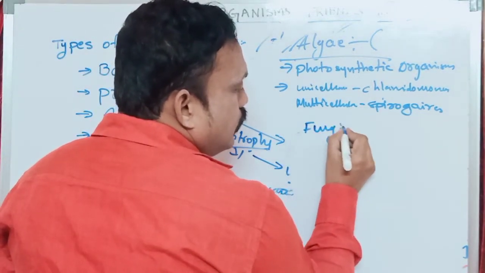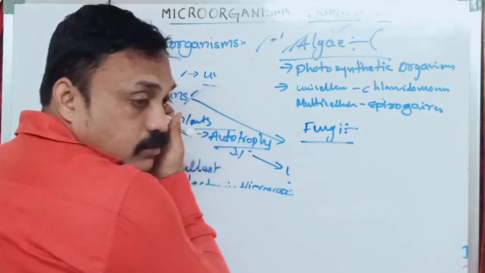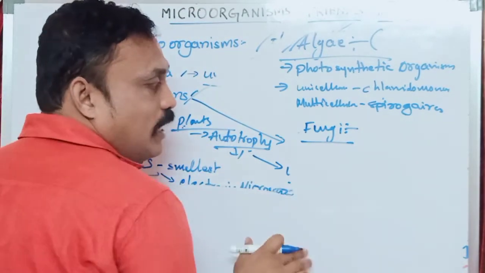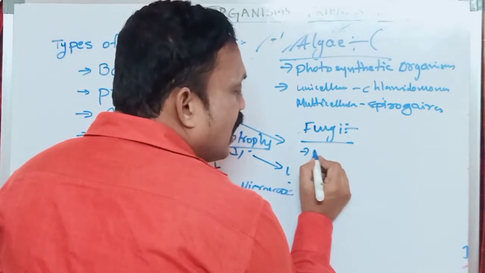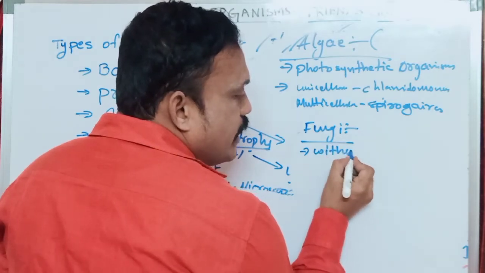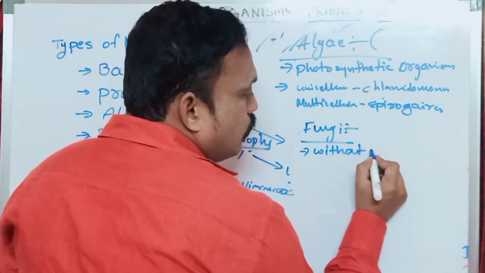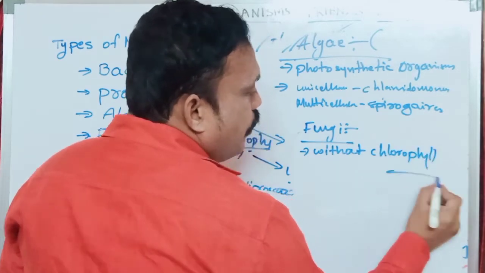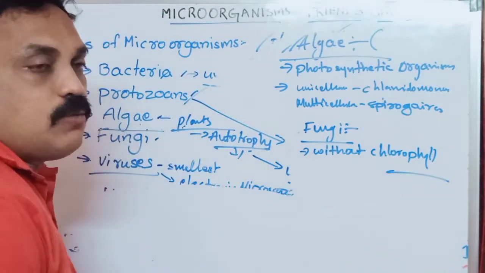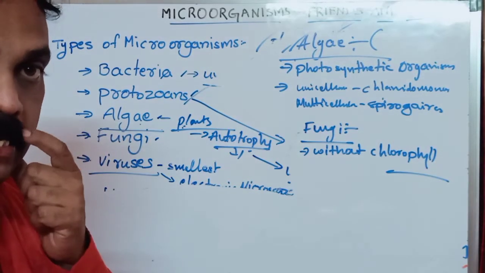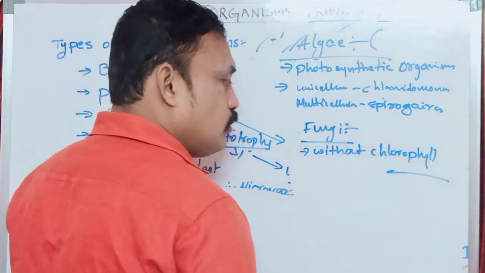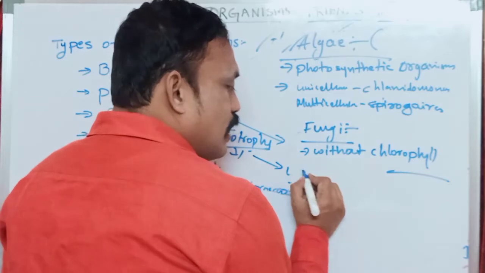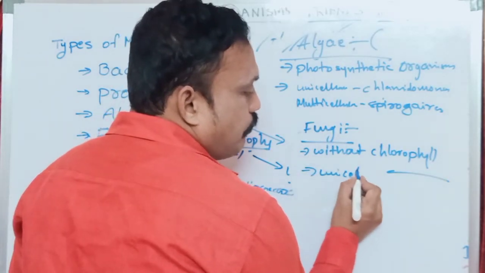Fungus is also a plant, but without chlorophyll. Chlorophyll is absent in this organism. In fungus also, some are unicellular.